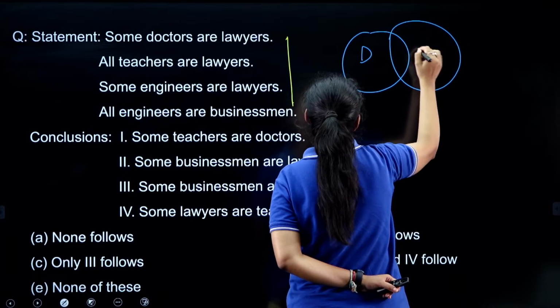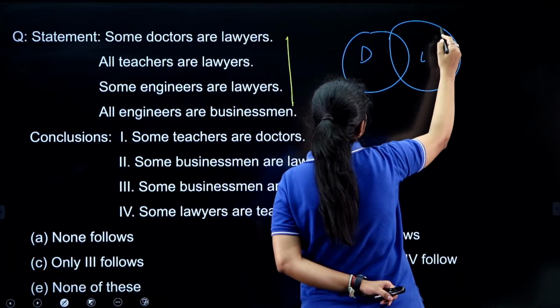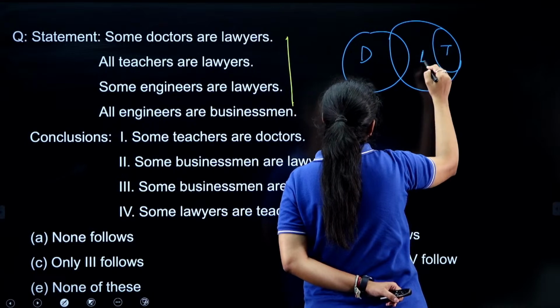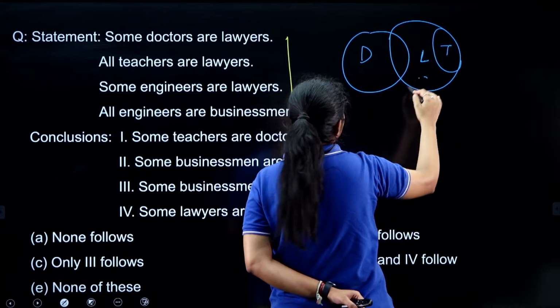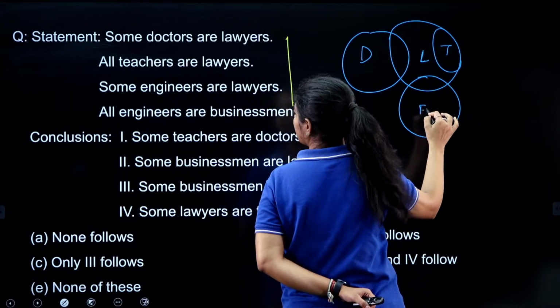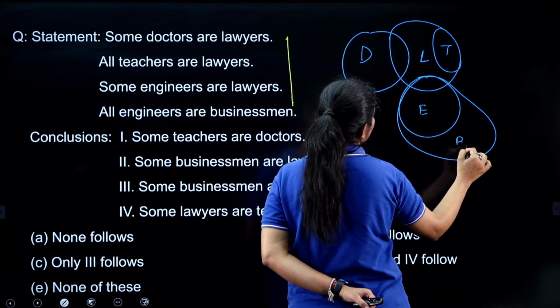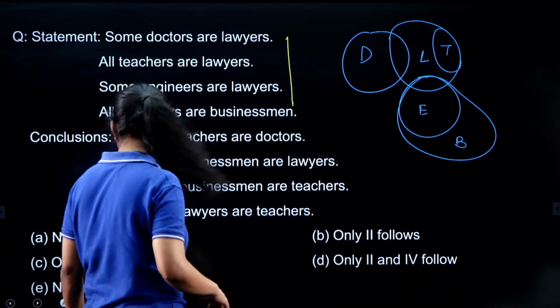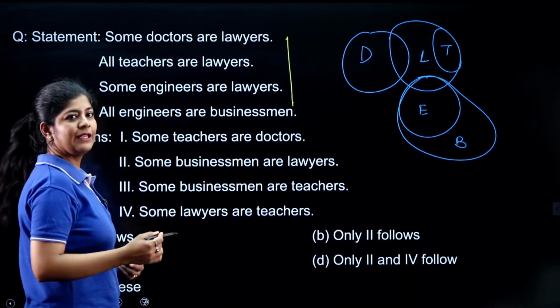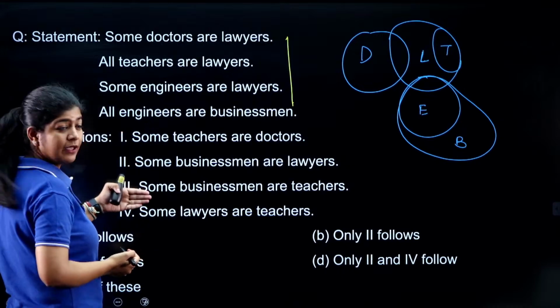Okay, some doctors are lawyers, right? All teachers are lawyers, right? Some engineers are lawyers. All engineers are businessmen. So this is my diagram, right? This is my basic diagram. Now accordingly, I have to check my conclusions.